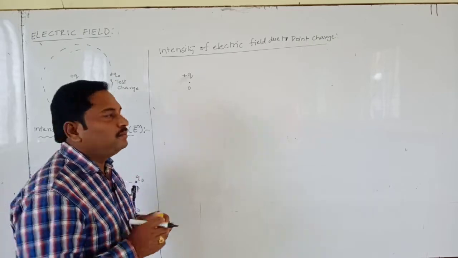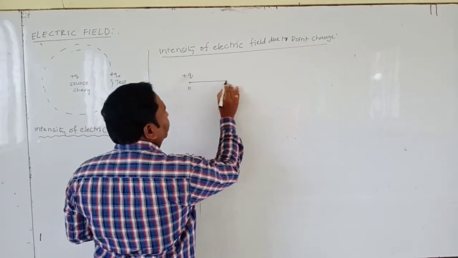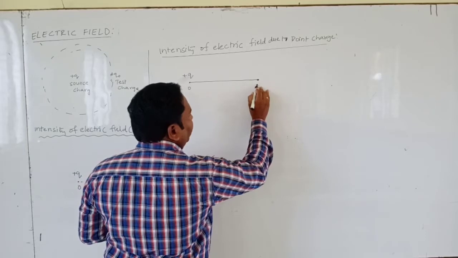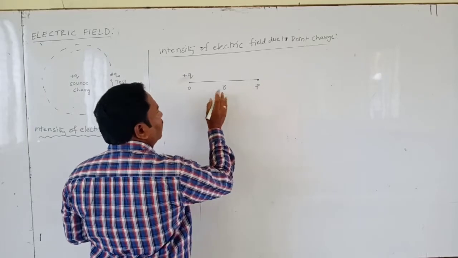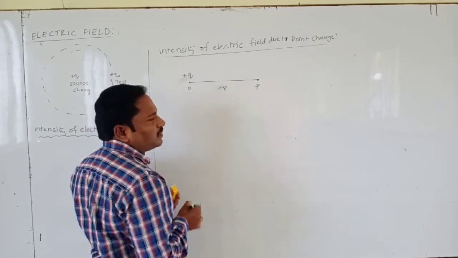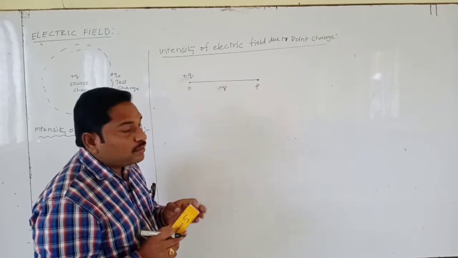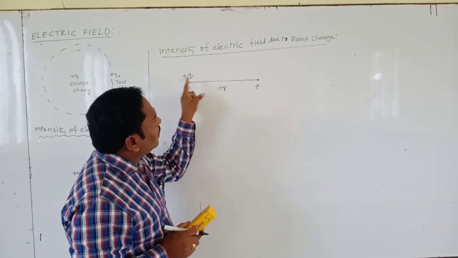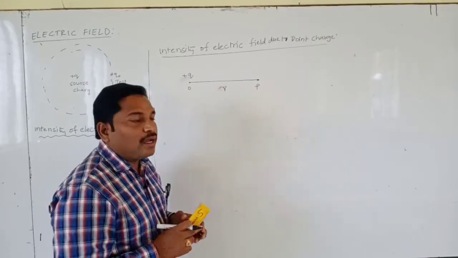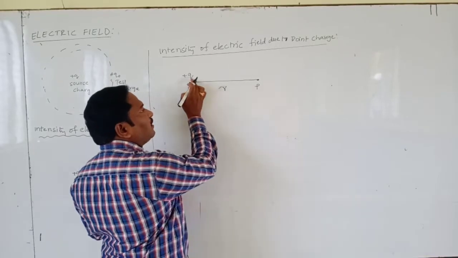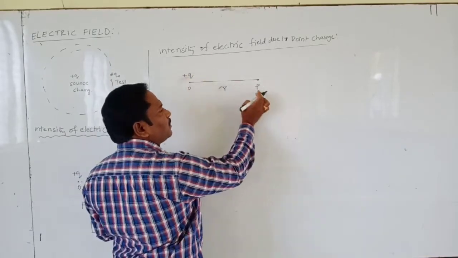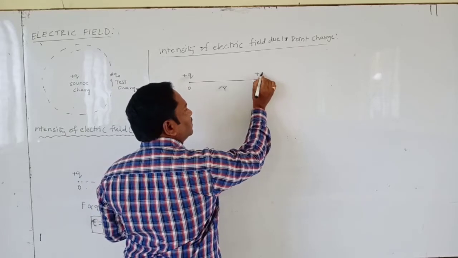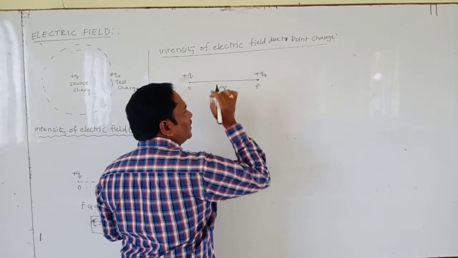Let's consider a point P which is at a distance R from the point charge. Now we are going to find the intensity of this charge at point P. In order to find it, we place a test charge Q0 at this point.